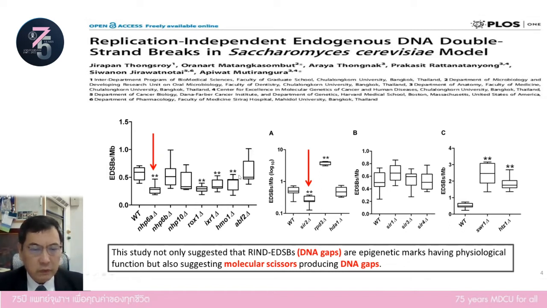For the HMGB group, we think this may be the molecular scissors, particularly NHP6A, because the human counterpart of NHP6A is HMGB1, and there are studies showing the association of HMGB1 with physiological DNA breaks.